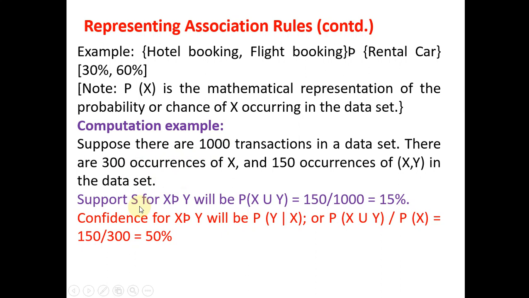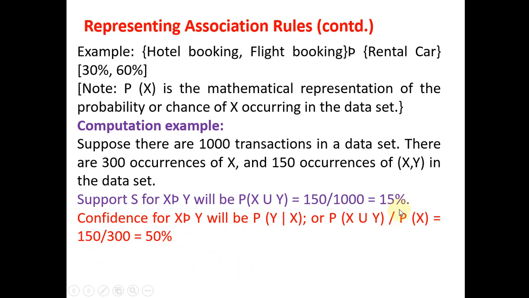So support S for X implies Y will be calculated as P(X union Y), which is equal to 150 divided by 1000. Support is 15%. Similarly, confidence for X implies Y will be P(Y given X), or P(X union Y) divided by P(X), which gives 150 divided by 300. It is 50%.